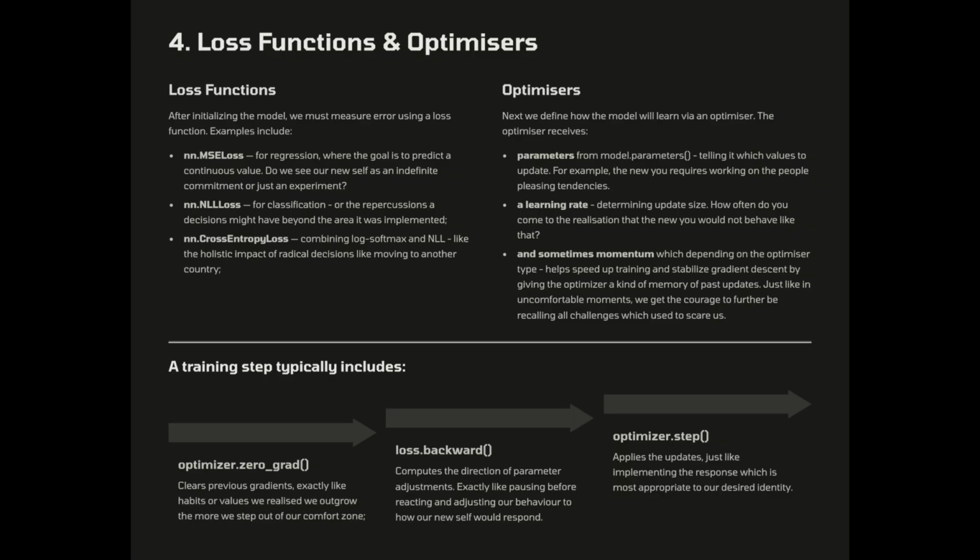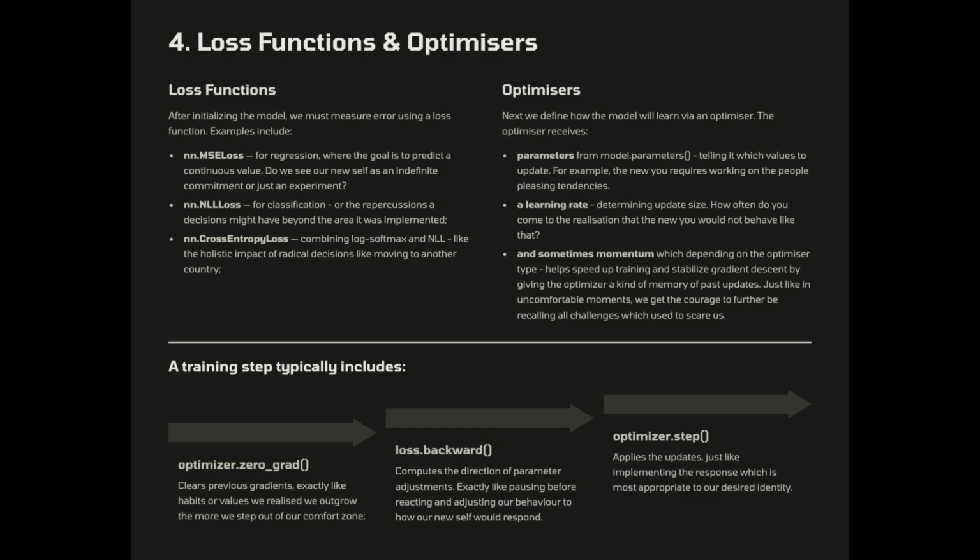And sometimes momentum, which depending on the optimizer type, helps speed up training and stabilize gradient descent by giving the optimizer a kind of memory of past updates. Just like in uncomfortable moments, we get the courage to go further by recalling all challenges which used to scare us. A training step typically includes 1.